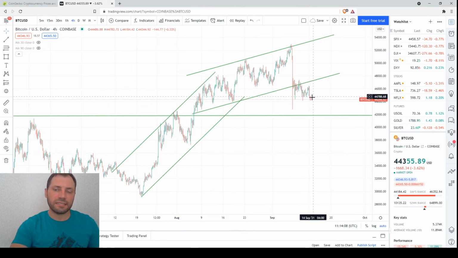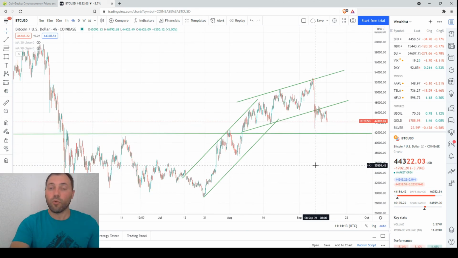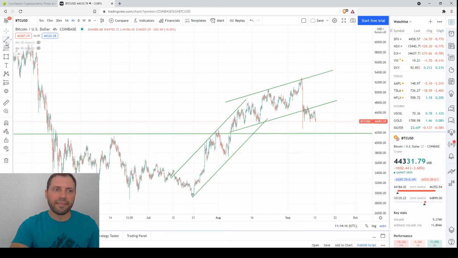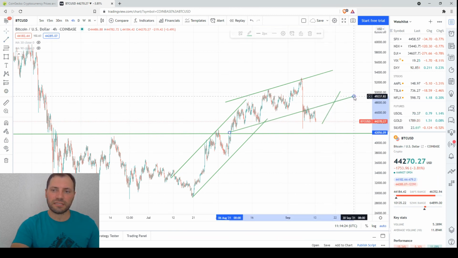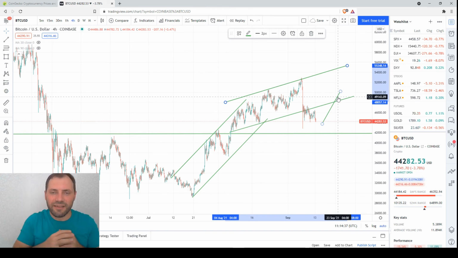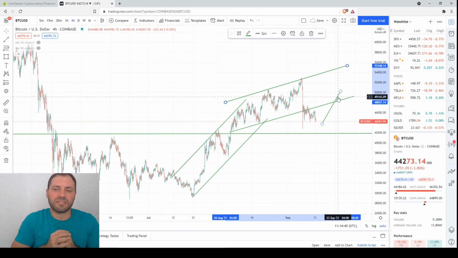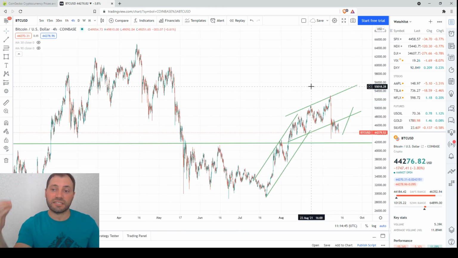So what I want to say is, it's obvious that the price is below the lower line of the ascending channel. That's why the bulls have to be very careful. And I would actually prefer to open a long position only if the price somehow returns to this ascending channel. So if it returns, then I will try to find the right moment to enter the market and to open a speculative position. Of course, if we are hodlers and we accumulate Bitcoin at different levels, applying a dollar cost averaging strategy, for example, we don't have to pay too much attention to these trading strategies.